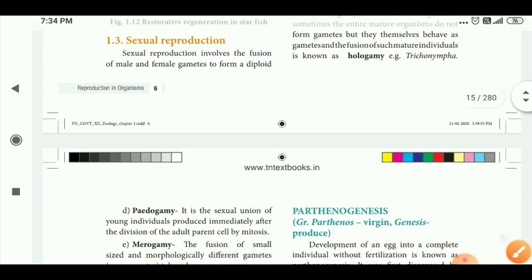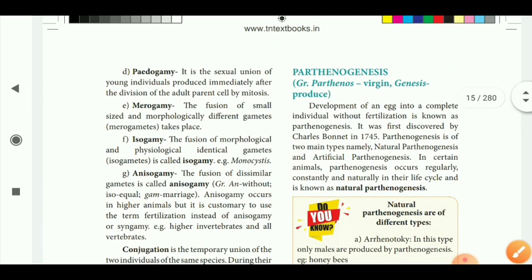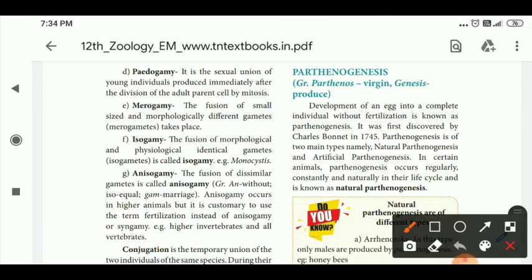Next is pedogamy. What is pedogamy? It's a sexual union of young individuals. So these young individuals produce another offspring, and later it will form an adult. That is called pedogamy. These young individuals form a sexual union and, by continuous cell divisions of mitosis, later become adult parent cells. That is called pedogamy.